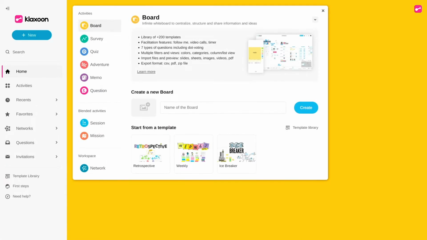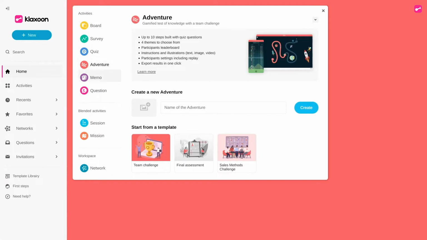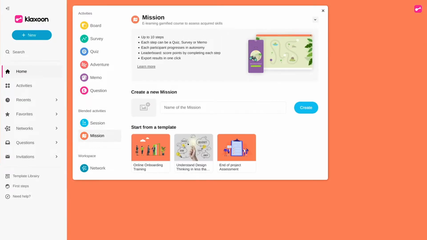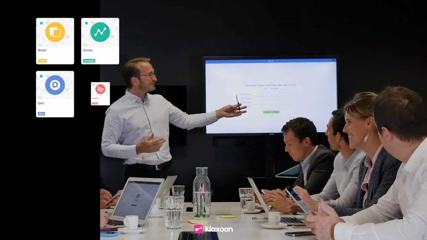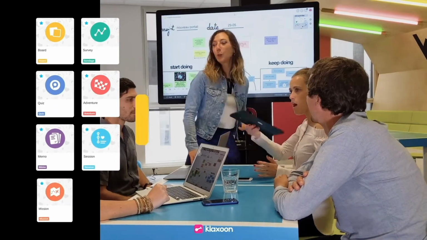Klaxoon is a platform of collaborative tools that allow you to revolutionize your working methods. You have a project to launch, a workshop to facilitate, a team to train. There's an activity for every need.